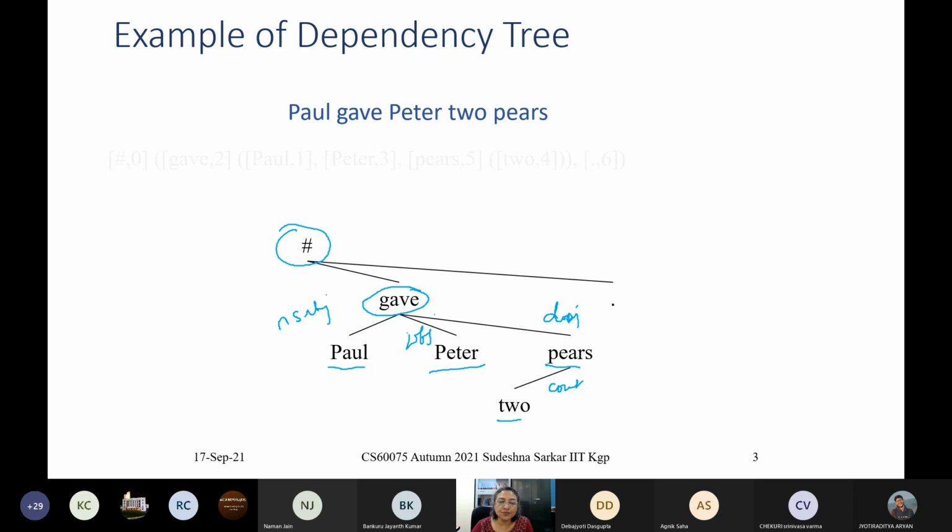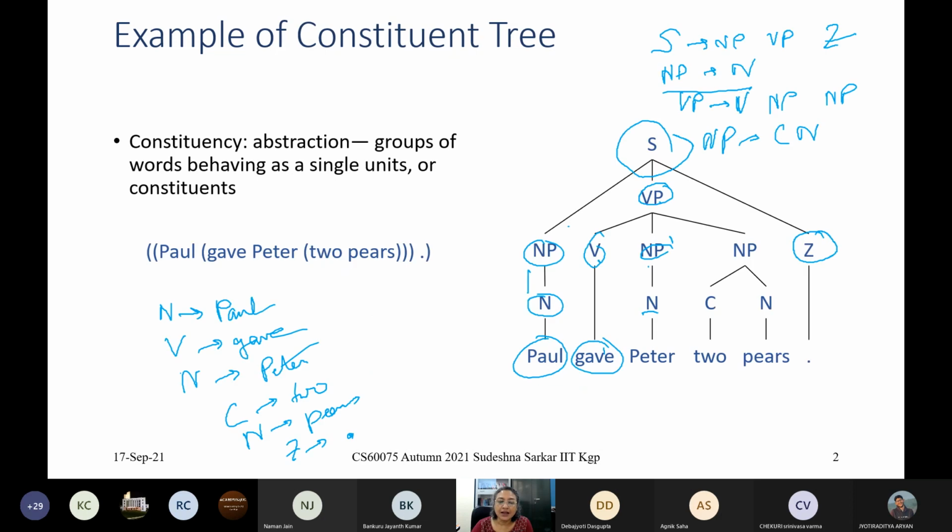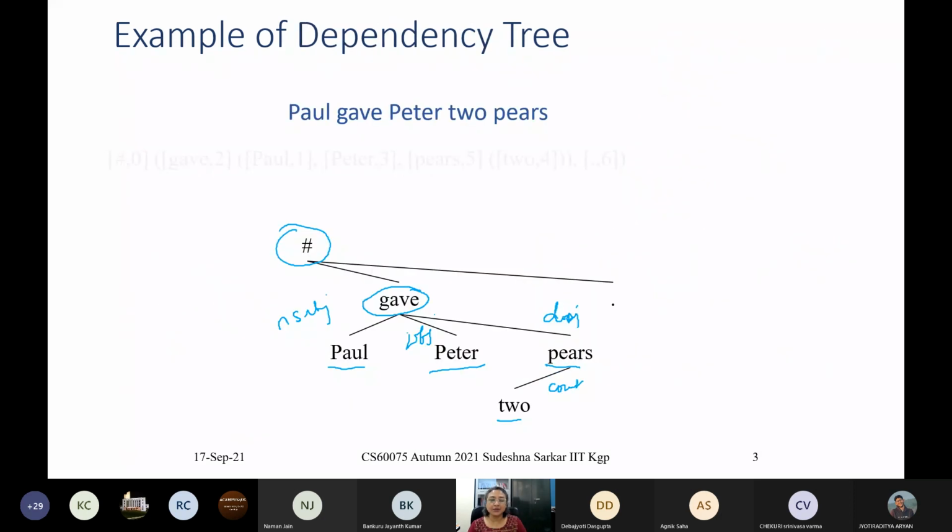Now, if we look at these two parse trees, can you tell what are some of the major differences between these two parse trees? Between a constituency parse tree and a dependency parse tree, can you give your observations about some differences? Sujit Kumar, are you there?